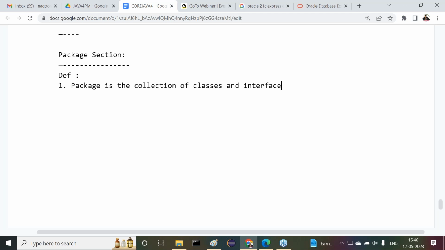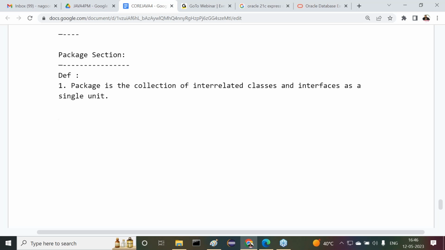Package is a collection of classes and interfaces as a single unit. I want to make a small change: package is a collection of interrelated classes and interfaces as a single unit. This is one definition.